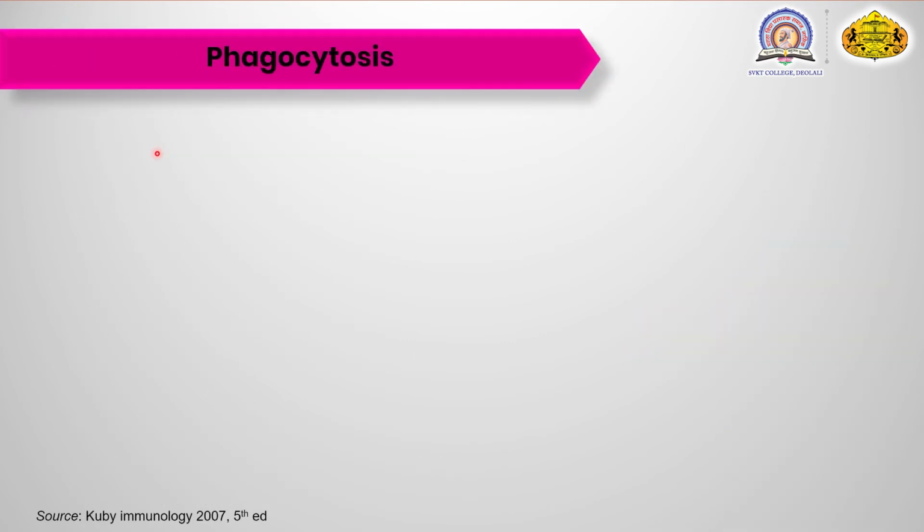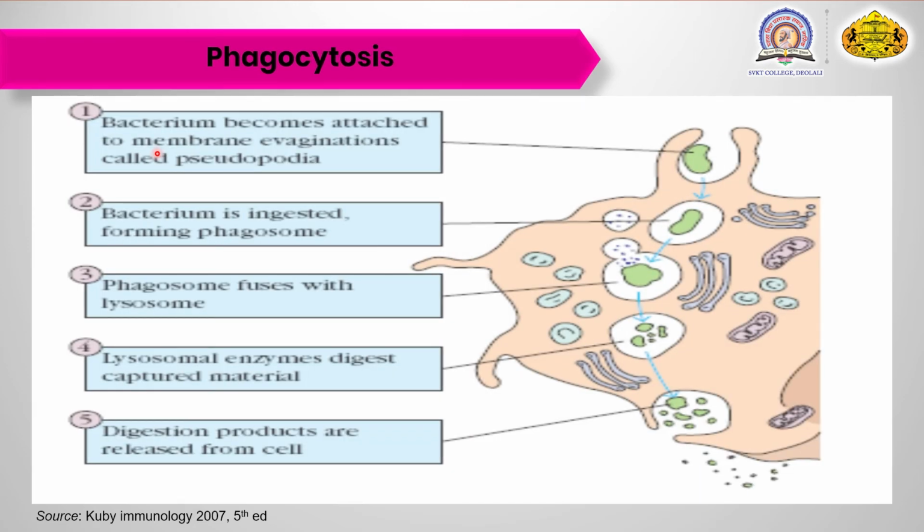Now we are going to see about phagocytosis. Here the bacteria is engulfed by a particular cell, that is the phagocyte or the phagosome. When the first line of defense mechanism fails and the bacteria penetrates inside, the various white cells play an important role in the destruction of the bacteria, the destruction of the foreign material.